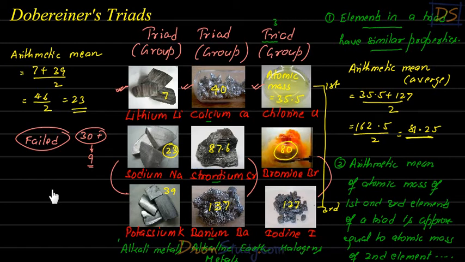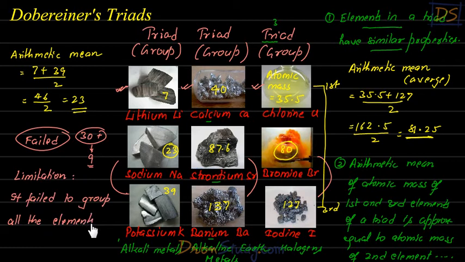So students, you will be asked what is the limitation of Döbereiner's triads? What will you write, students? You will write that it failed to group all the elements present at that time.